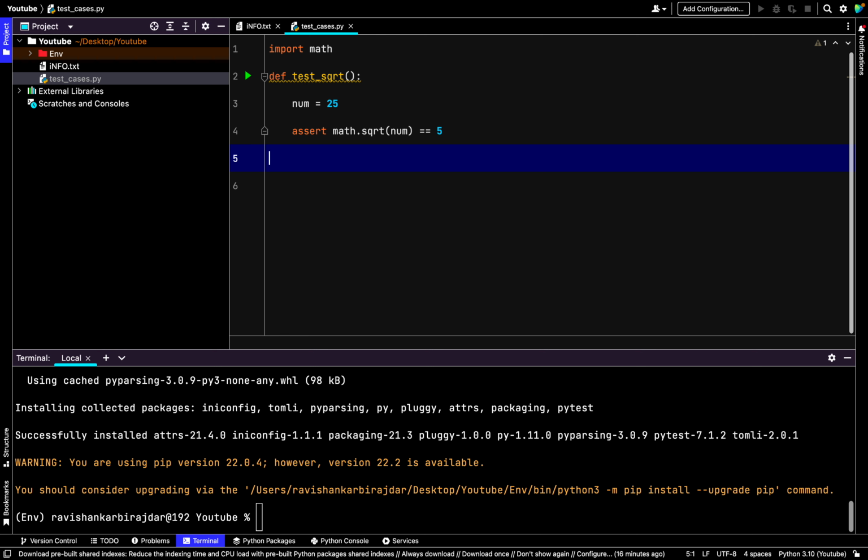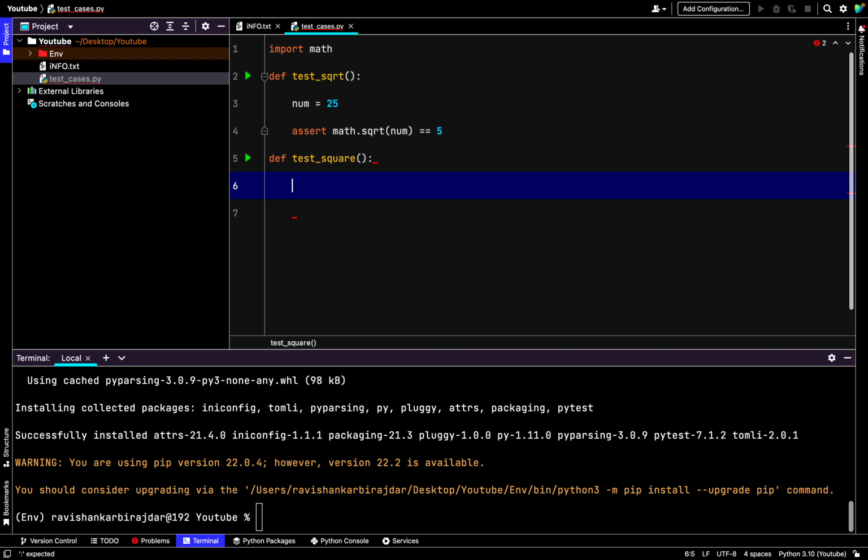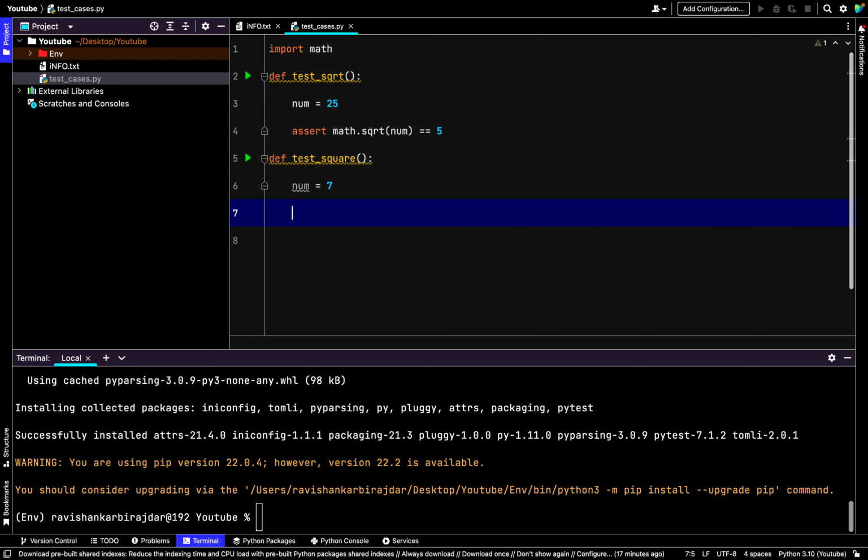Let's create one more simple test case. It should start with test underscore, and I'll call it square. It also does not take any parameters. It takes one variable containing 7.